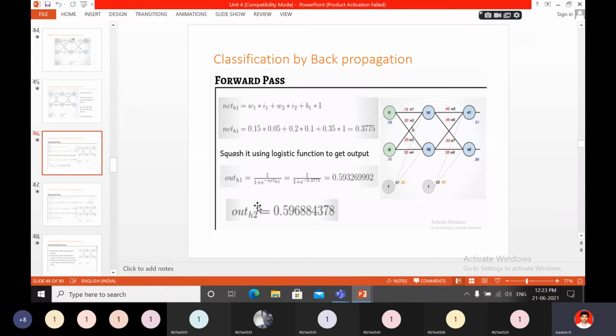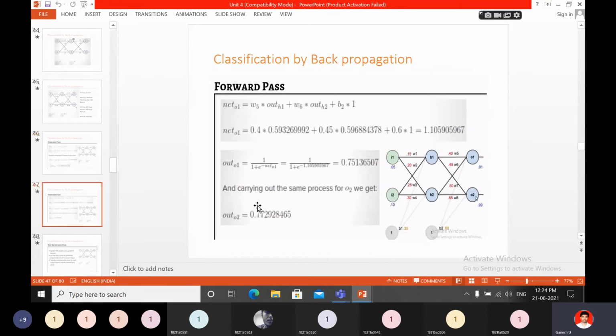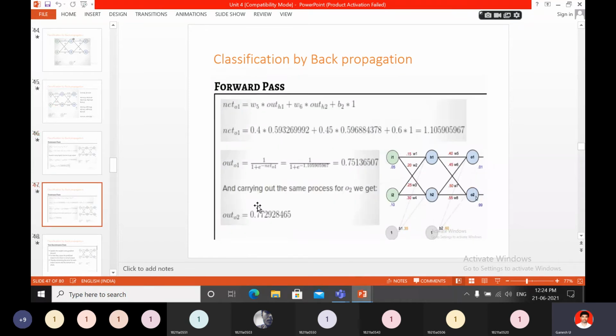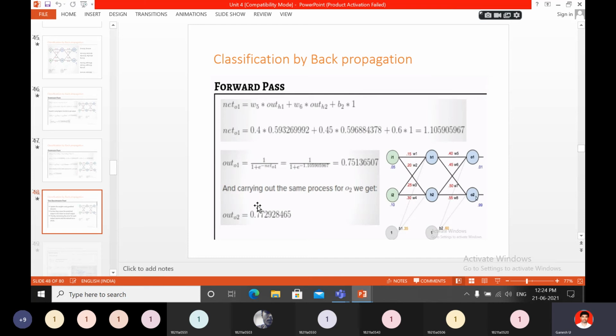Then based on out H1 and out H2 you use the same formula to find net O1 and net O2, and finally you get the next values.